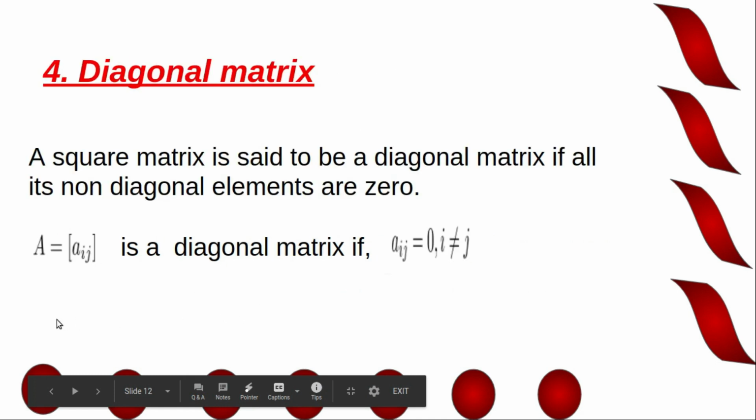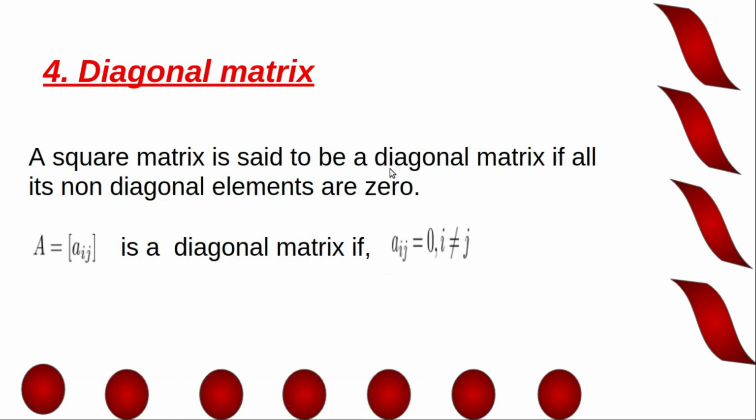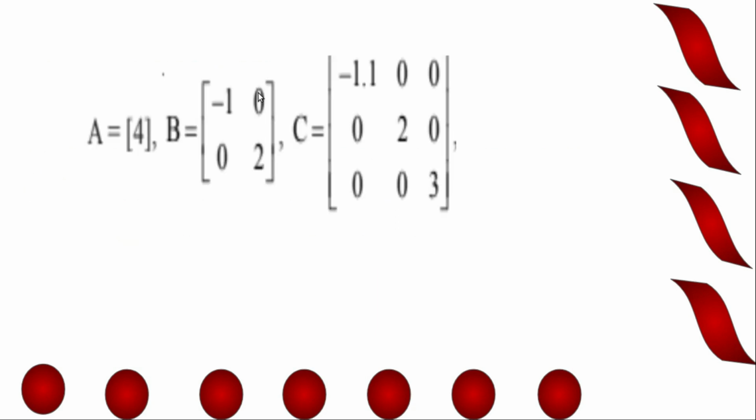Now diagonal matrix. A square matrix is said to be a diagonal matrix if all its non-diagonal elements are 0. Condition is non-diagonal elements are 0. A is equal to Aij, matrix Aij is diagonal matrix if Aij equal to 0 for i not equal to j. These non-diagonal elements are zeros. Here these are the non-diagonal elements. These elements are zeros.